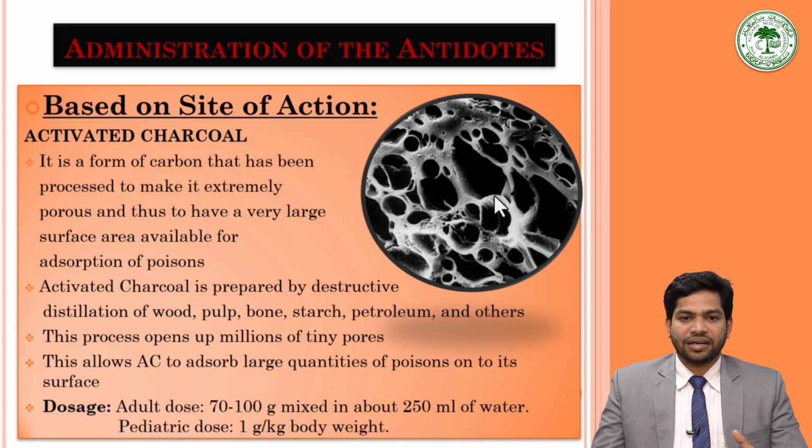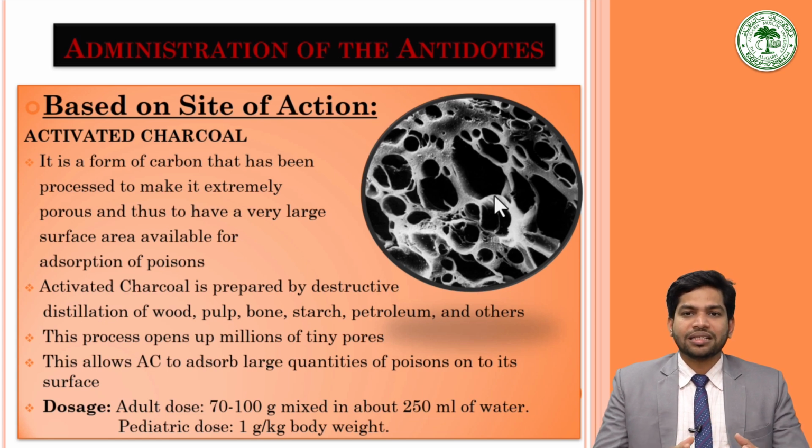This adhesion of the poison is through hydrogen bonds or the van der Waals forces that you already know from chemistry. So, it is a form of carbon processed to be extremely porous and thus to have a very large surface area available for the adsorption of the poisons.